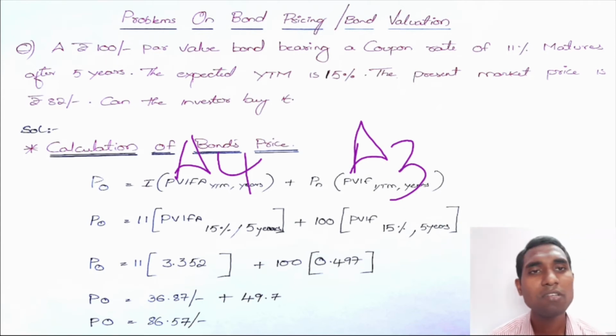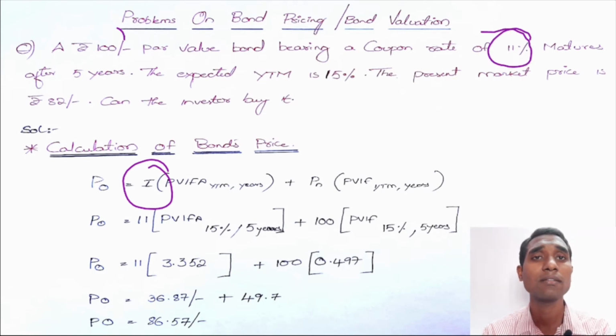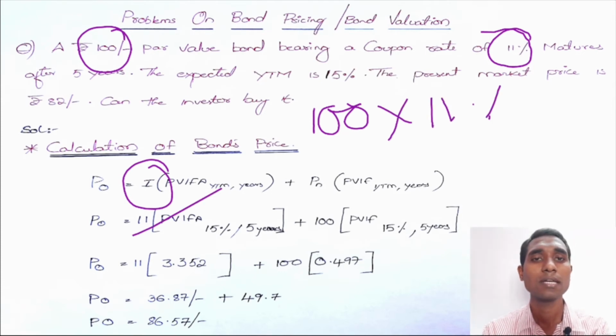For your kind information, the link to these table values is given in the description box. You can make use of it. Now this is the typical formula. Interest is always calculated on the face value. I have the coupon rate of 11% and the face value is 100 rupees. So 100 rupees into 11% gives 11.